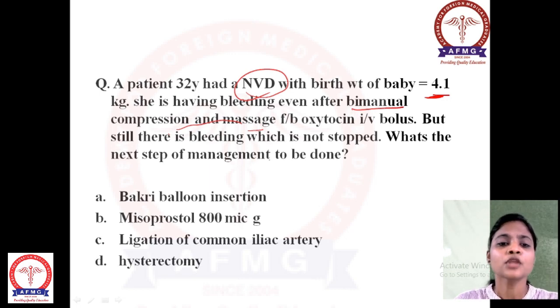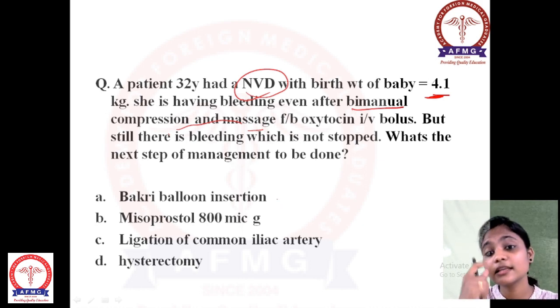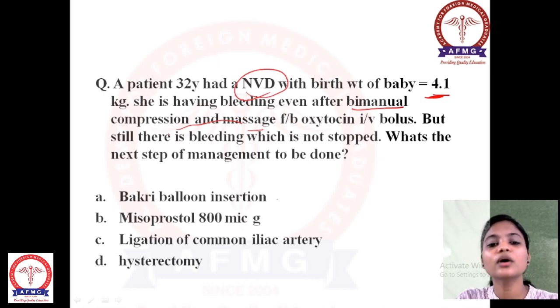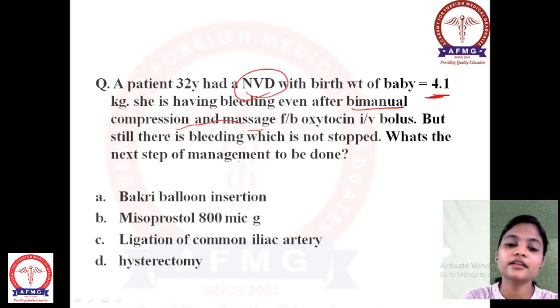Please see the options. Option A is Foley's balloon insertion. Option B is misoprostol 800 micrograms should be given. Option C is ligation of the common iliac artery, or you can go with hysterectomy. As such, in clinical management we cannot go with balloon insertion because we have to try all the medications first. Till now only oxytocin is given, and directly we cannot go to ligation of the common iliac artery, which is very wrong.